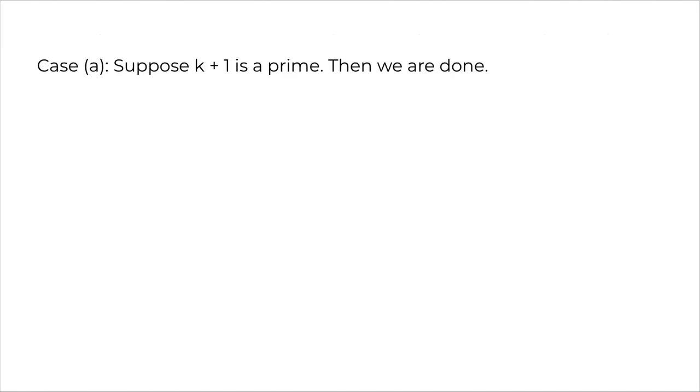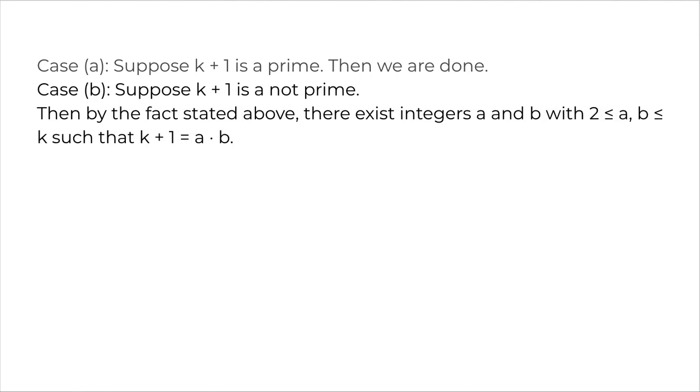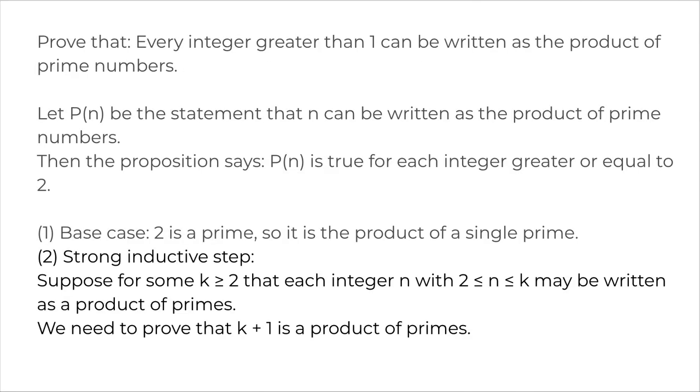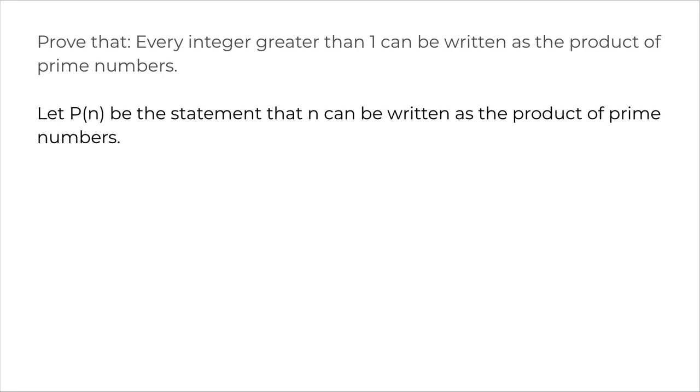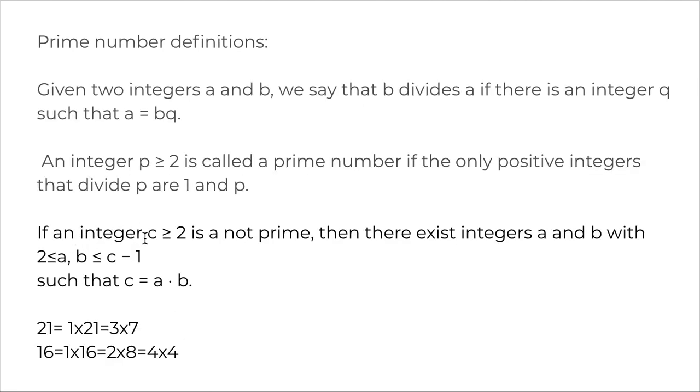So first case, suppose k plus 1 is prime itself, we are done. We can write it down. But if k plus 1 is not a prime, that it is a composite number, then by the fact stated above, there exist integers a and b that are greater than 2 but less than k, and k plus 1 can be written as a times b. If you loop back to the third definition right here: if an integer c greater than 2 is not a prime, then there exist integers a and b which are less than c minus 1 but greater than 2, right? And we used it right there.